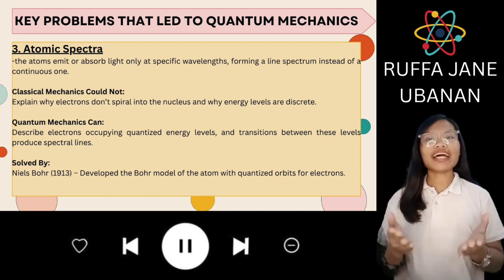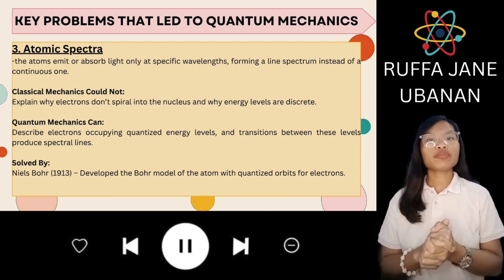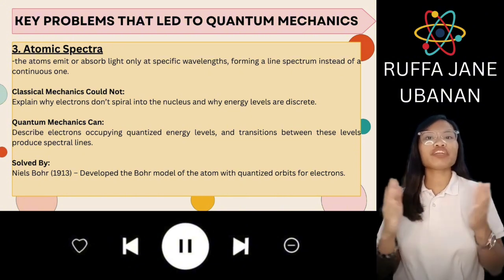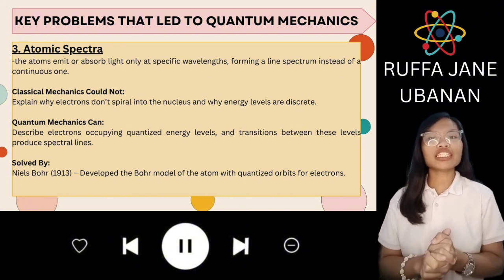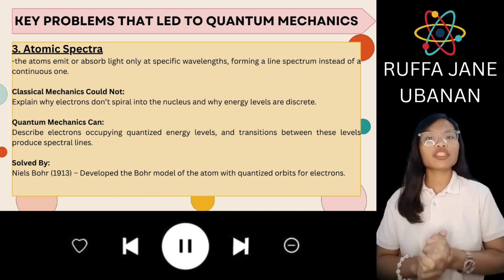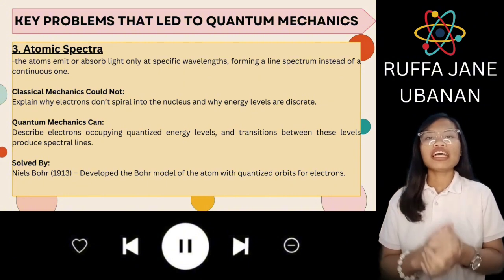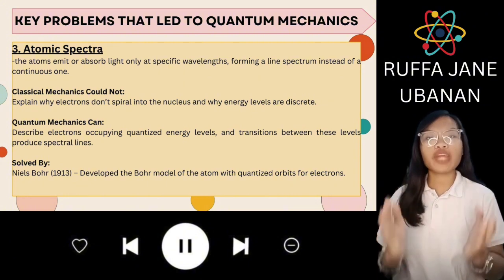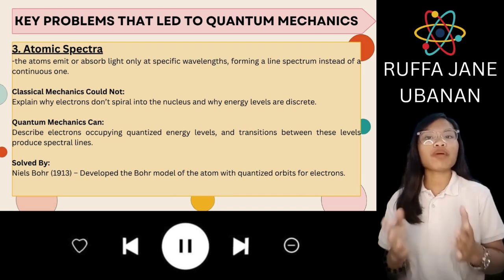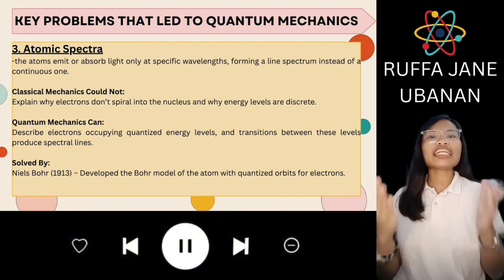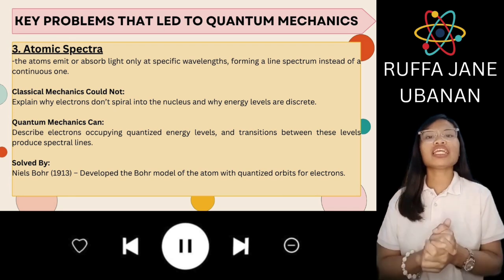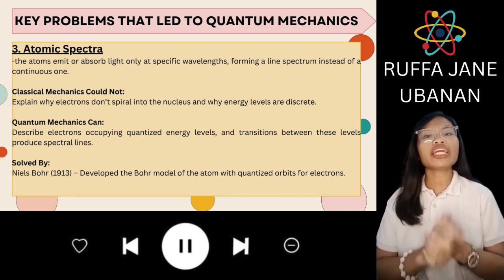Third is the atomic line spectra. Atoms emit or absorb light only at specific wavelengths, creating discrete lines in a spectrum instead of a continuous spread. Classical physics could not account for why electrons don't lose energy and spiral into the nucleus, or why atomic spectra consist of discrete lines rather than a continuous rainbow. However, quantum mechanics can explain that electrons occupy quantized energy levels and light is emitted or absorbed only when an electron jumps between these levels. It was solved or explained by Niels Bohr in 1913.